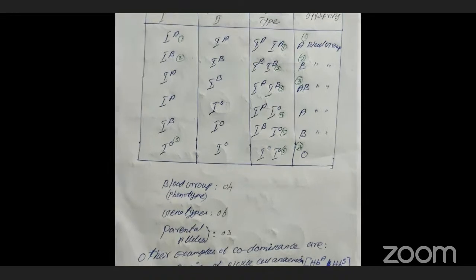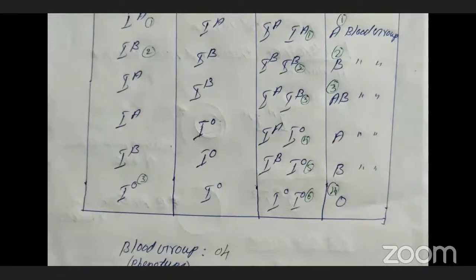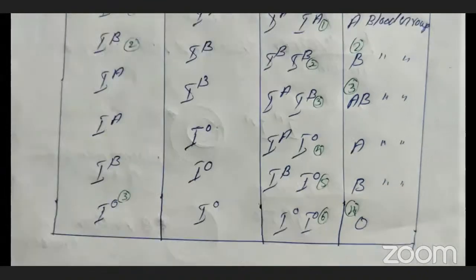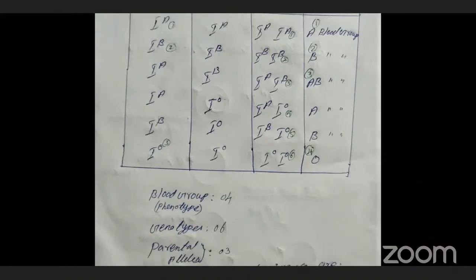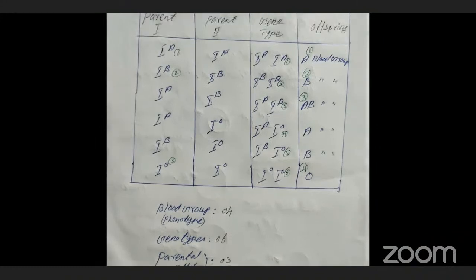What are they? First one is the A blood group. Second one is the B blood group. Third one is the AB blood group. Fourth blood group is O. So we are getting 4 kinds of blood groups. That is the phenotypic one. Next one is the genotypic.